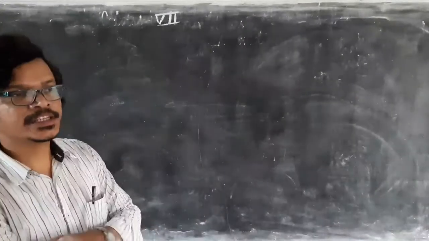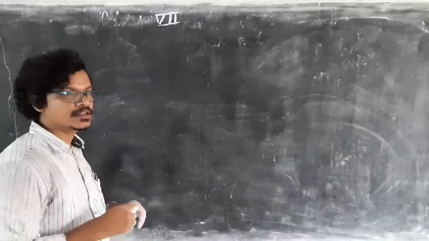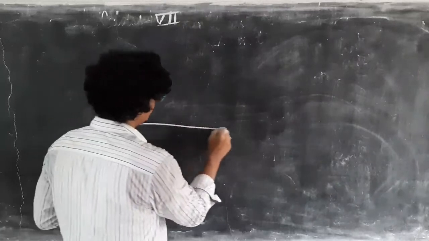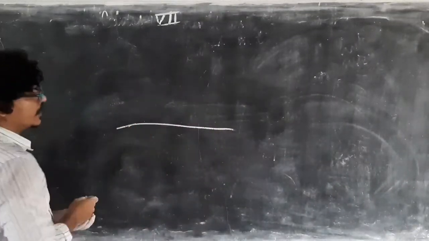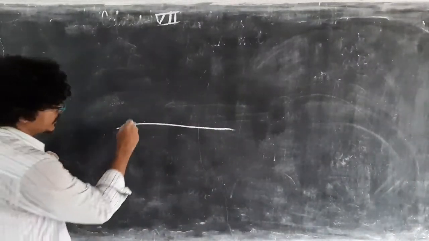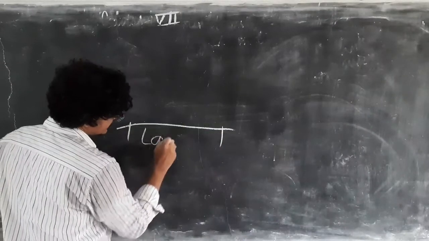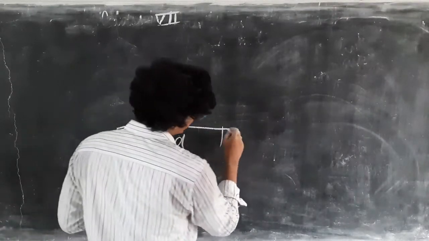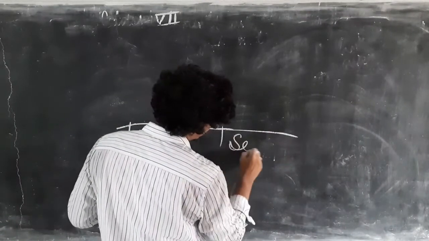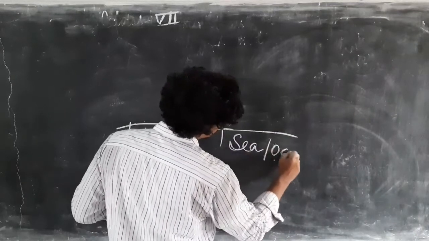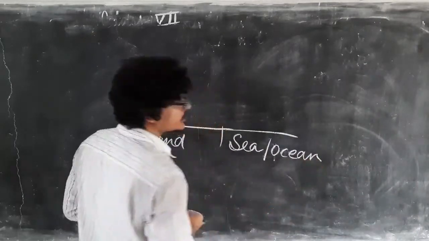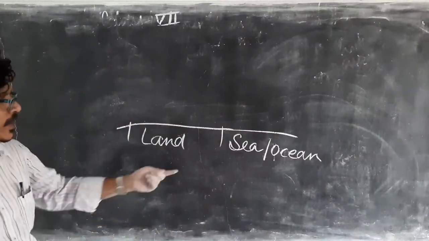Now we will see how uneven heating occurs on the Earth surface. Suppose this area is land and this is sea or ocean. We know that 70% of our Earth is occupied by ocean.